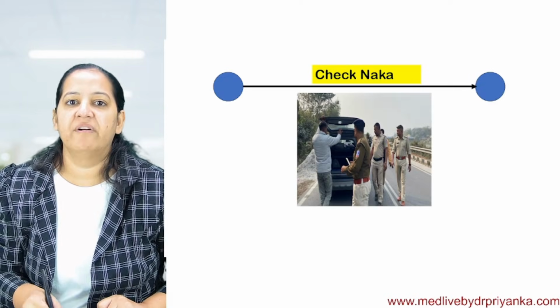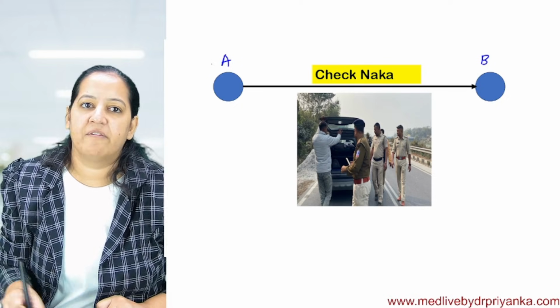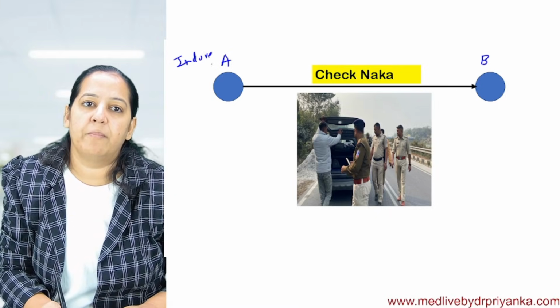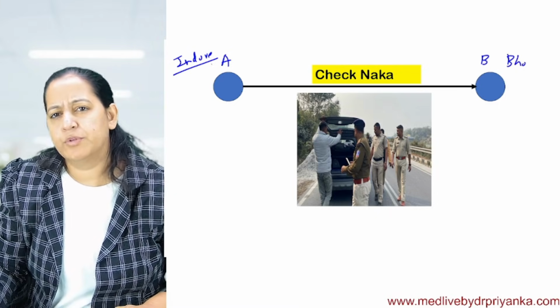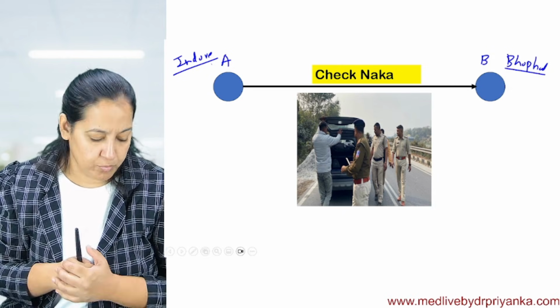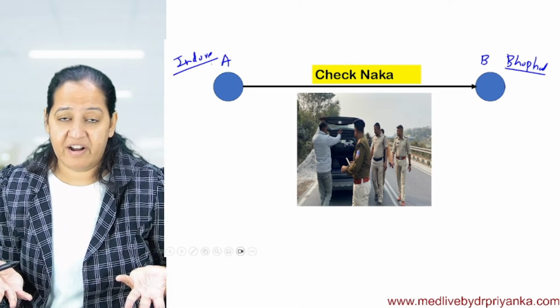See, have you ever traveled from one city to another? Suppose city A, city B. I'm traveling from city A to B. Suppose I reside in Indore, actually I reside in Indore, Madhya Pradesh. I'm going from Indore to Bhopal. Both are in Madhya Pradesh. From city A to B, we frequently travel Indore to Bhopal, via road, in our car.